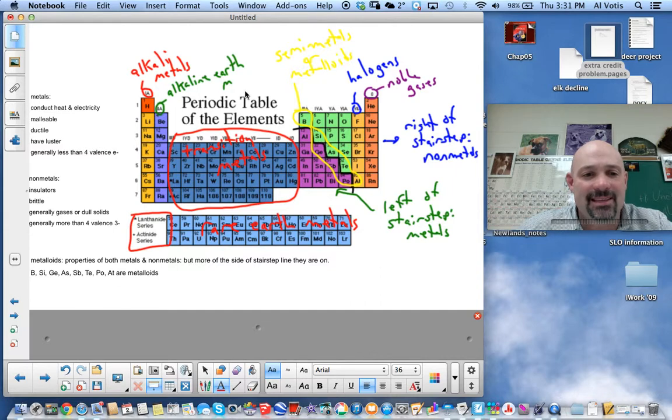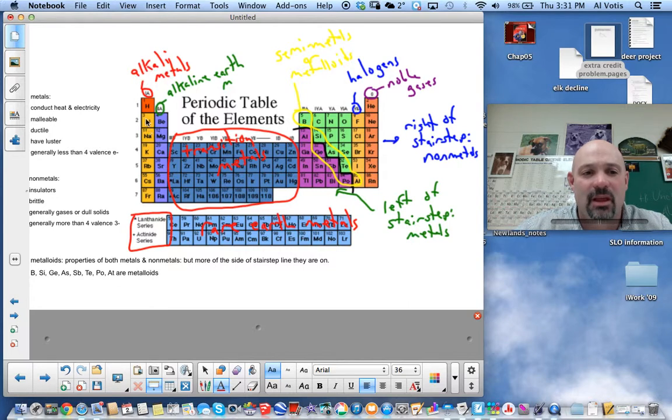Now, if we take the S and the P block on the periodic table, which is the first 2 columns, and then the elements on this end, those are what we call the representative elements, or main group elements. And that's just because those are the elements that have that outer shell being filled by the S and P orbitals. Okay.